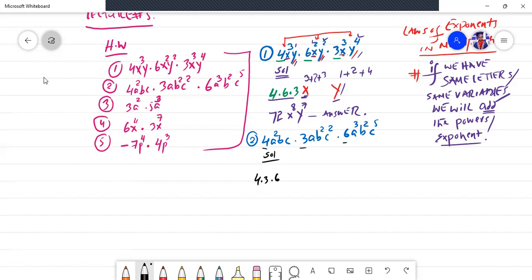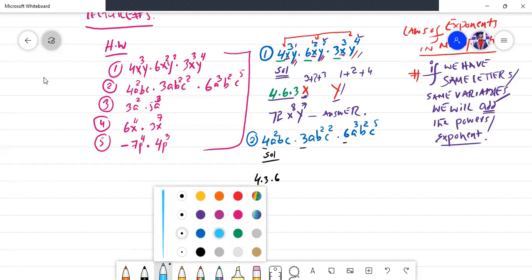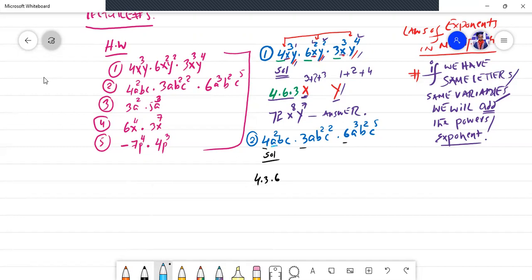Before picking the common letters, you have to observe the whole equation, not a single part, not a single term, but the whole equation. If the given letter is common throughout the equation, then you will pick up the letter as a common base. So first try to find out the a. Let me change the color here. Okay, first observe: a is available in the first term, a is available in the second part, a is available in the third part. It means that we have a as a common throughout the equation. I have written it down here.